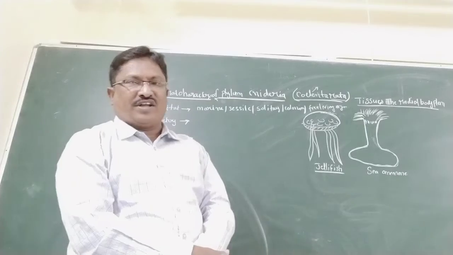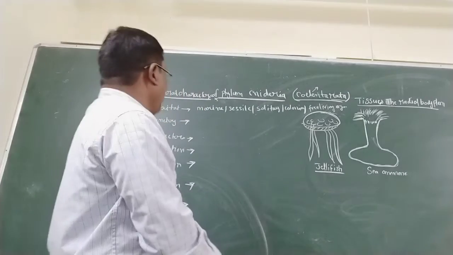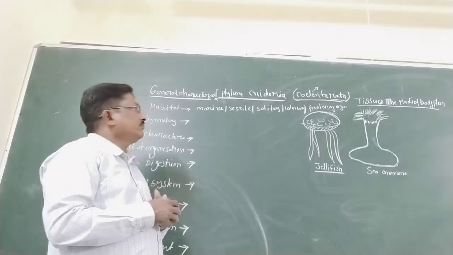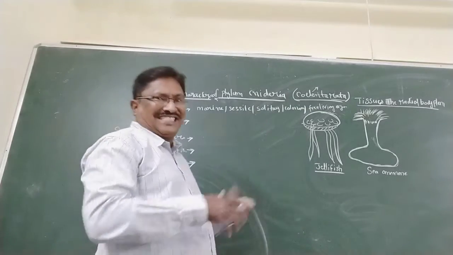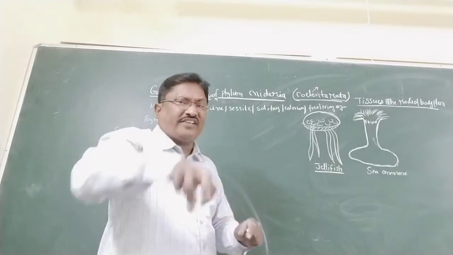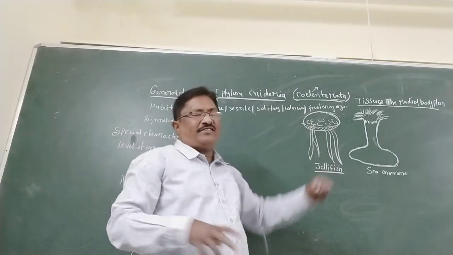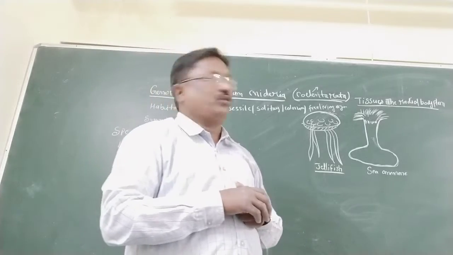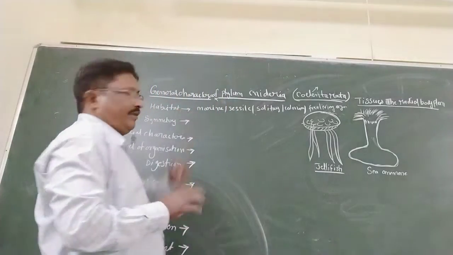Sessile means they are not movable. Solitary means individually living. Colonial means a group of organisms. Free living means they are freely floating in the water. So that is the habitat.